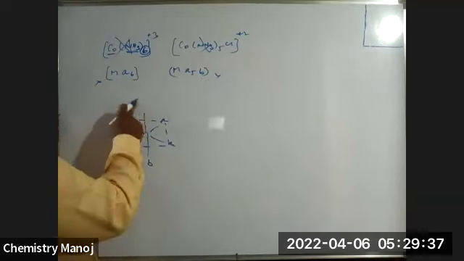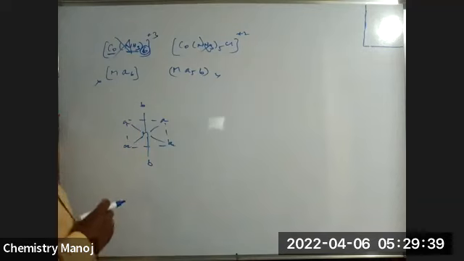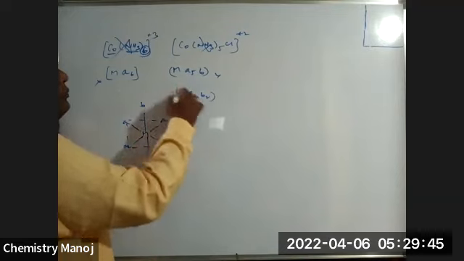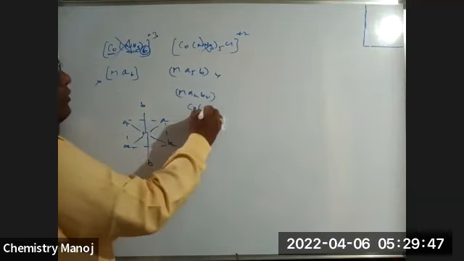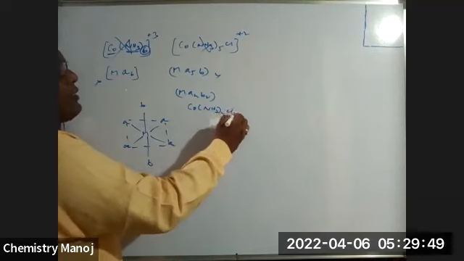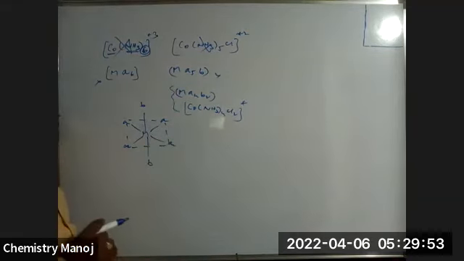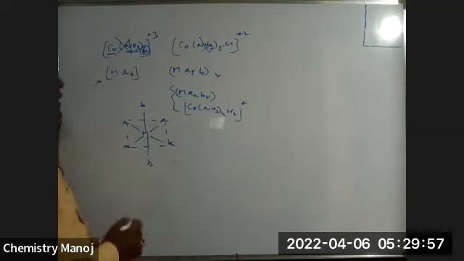One more A is replaced with B, my dear. Now it is MA4B2, for example [Co(NH3)4Cl2]+.